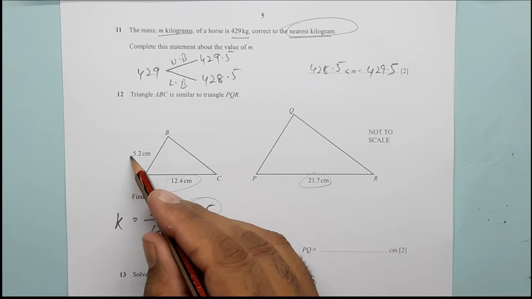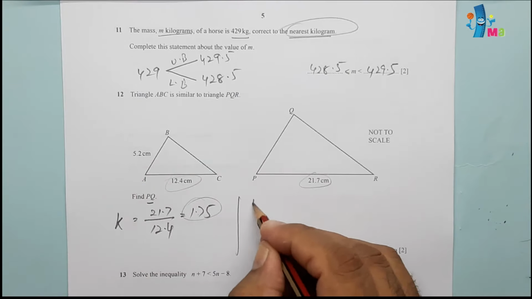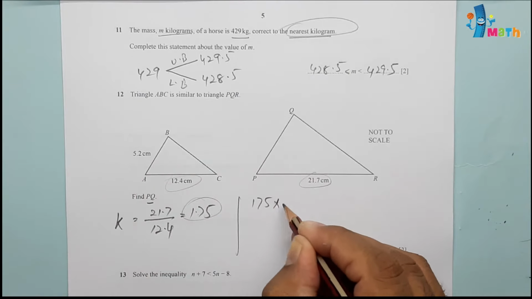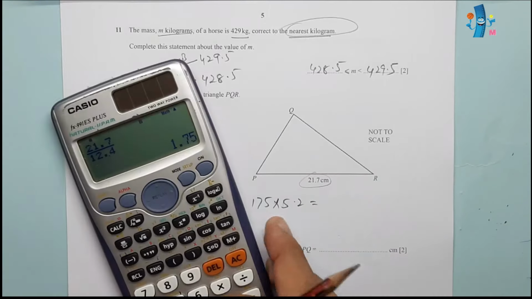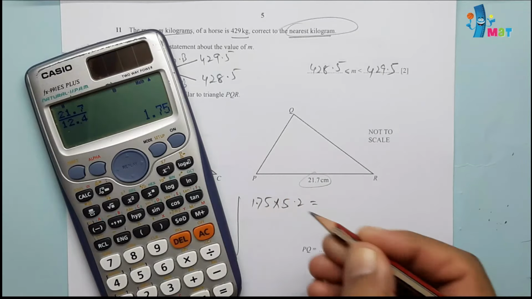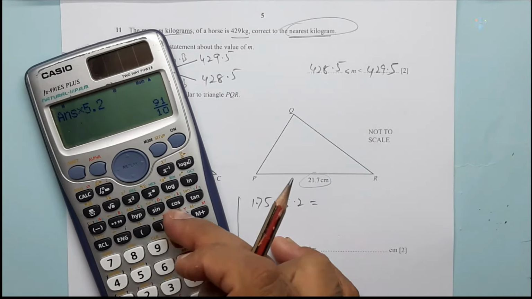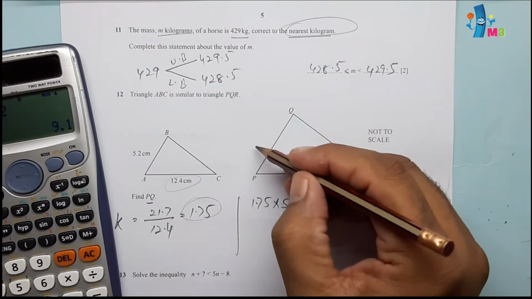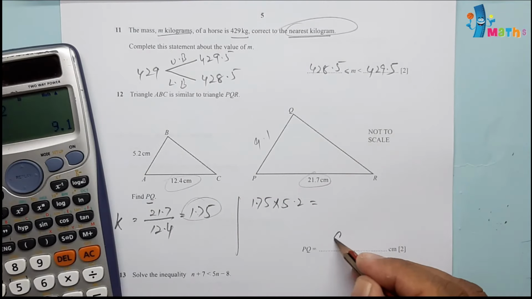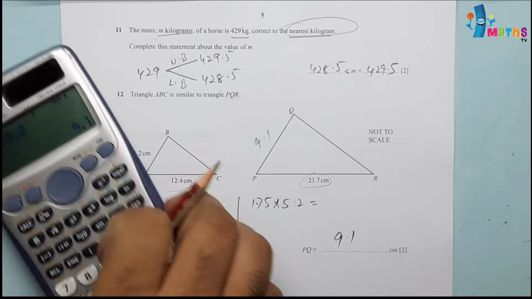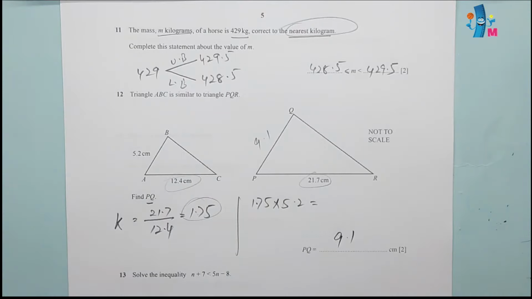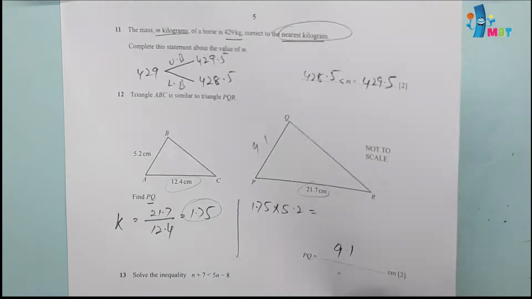This conversion factor we will multiply with this. 1.75 multiplied by 5.2 will be equal to 9.1. So this side will be 9.1. Our answer will be 9.1 centimeters.